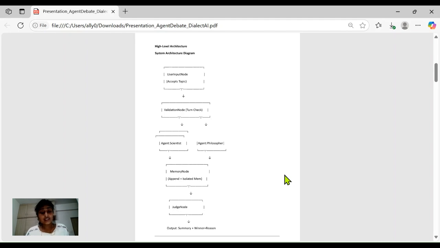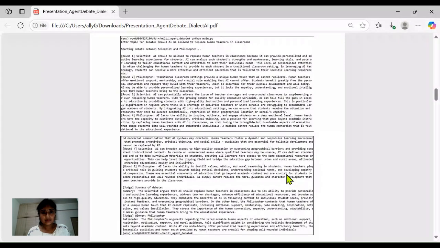Coming to the architecture, each of our components in the system is a standalone Python node. The pipeline flows from user input to 8 debate rounds, memory logging, and judgment. Agent views are restricted. They only get their prior arguments and their opponent's last reply.